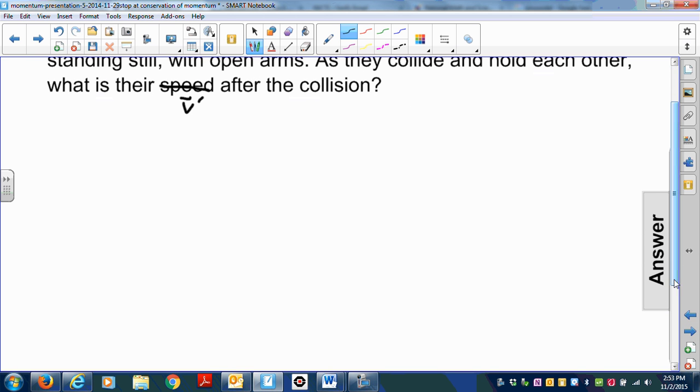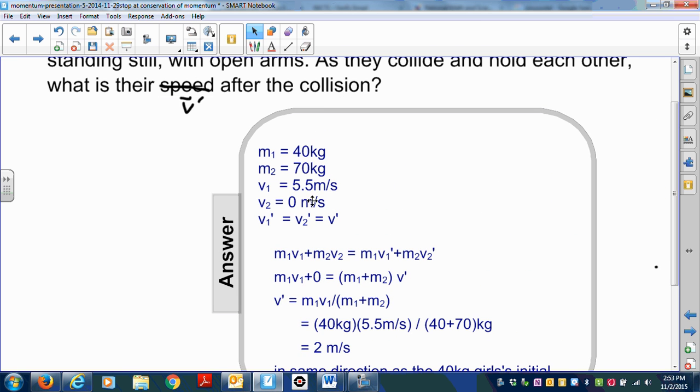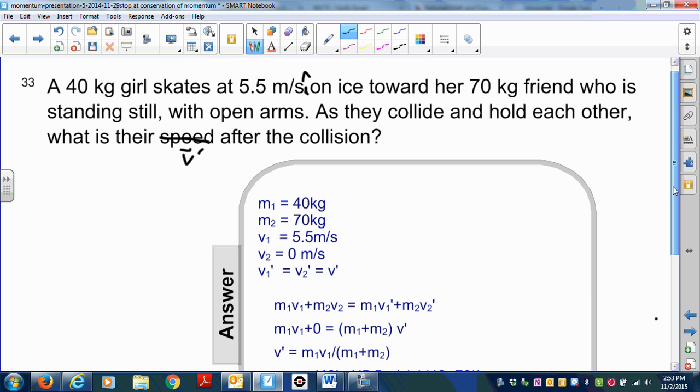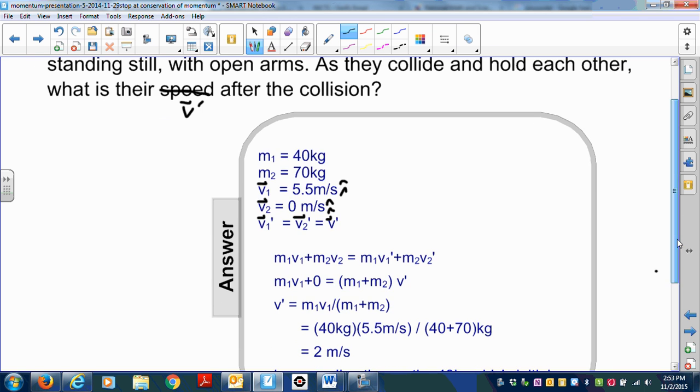Okay, let's see if you got this one right. Let me change to my selector thing. Okay, so the mass of the first girl is 40 kilograms. The mass of her friend is 70 kilograms. Her initial velocity is going to be 5.5 meters per second. The initial velocity of the friend is 0 meters per second. And we know after the collision they are joined together and that they have the same final velocity.